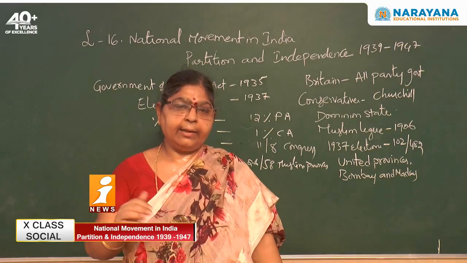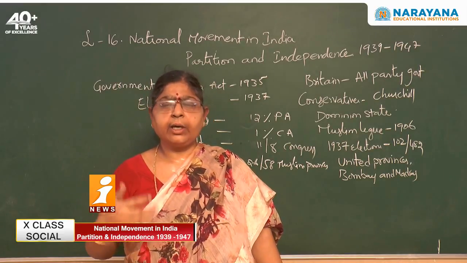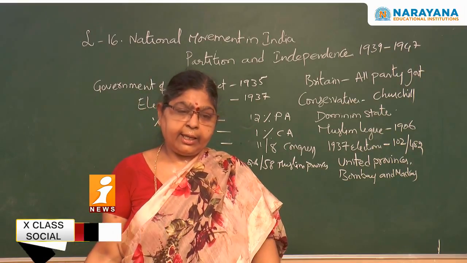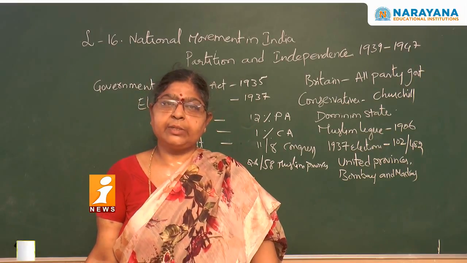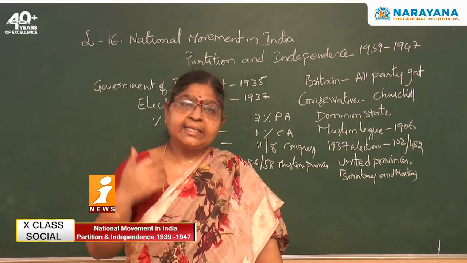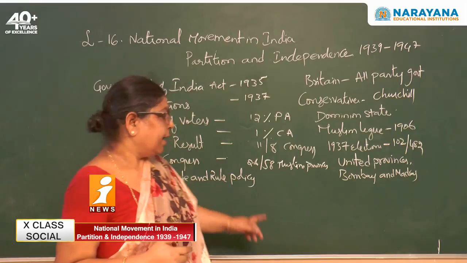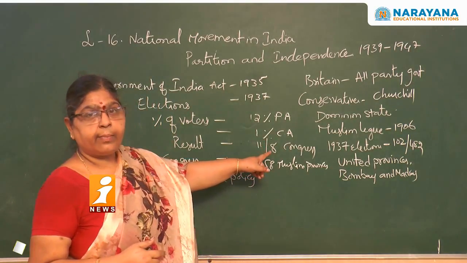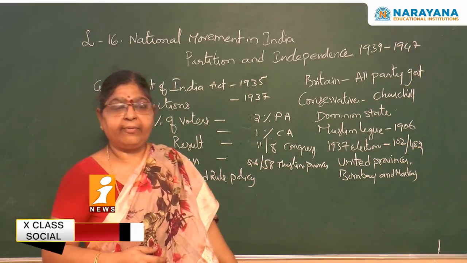But even then, although many of the people at that time were illiterate, they participated in the elections, and Congress won decisively, 8 provinces out of 11.